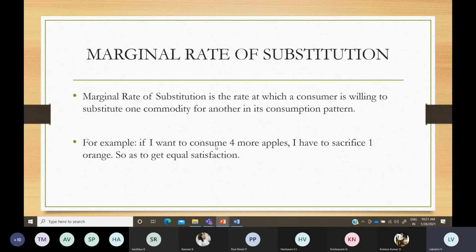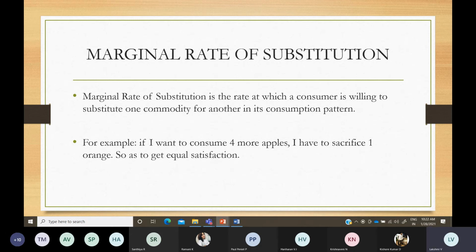Moving to the other part, another important term is MRS, marginal rate of substitution. What it explains is like an opportunity cost. Opportunity cost in economics is about limited resources and scarcity: you are going to allocate only on two goods.